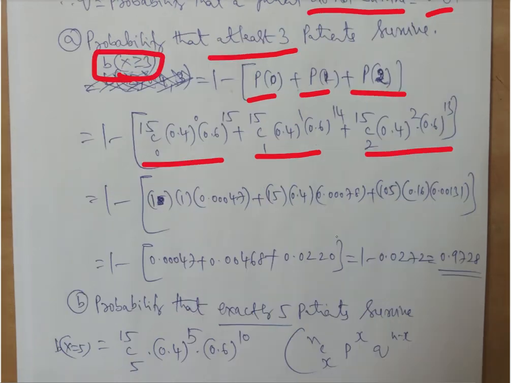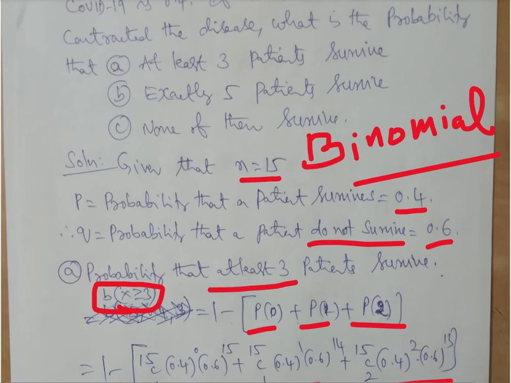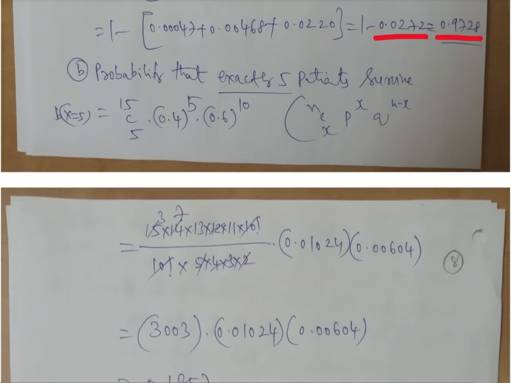If you calculate, you will get 0.0272, and 1 minus that value will give us 0.9728, meaning that the probability that at least 3 patients out of 15 survive is very high, that is 0.9728.